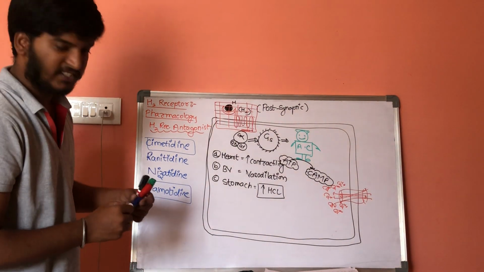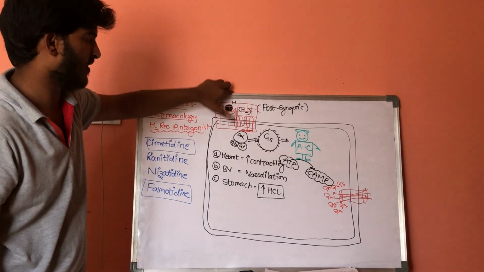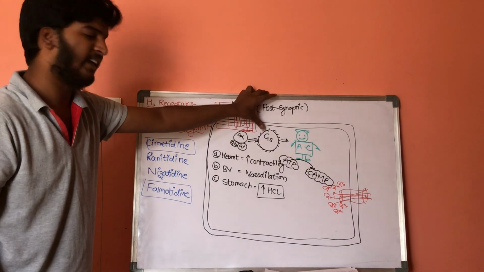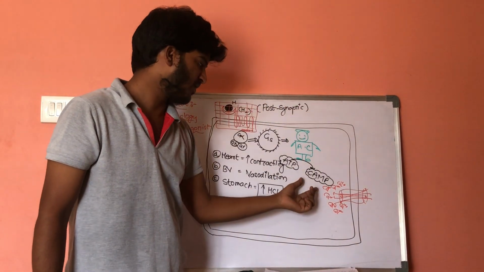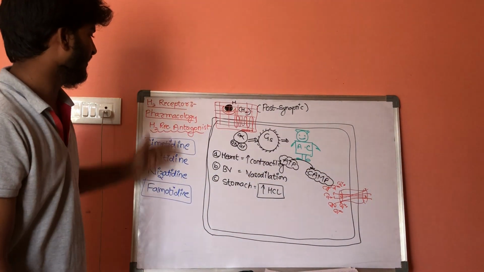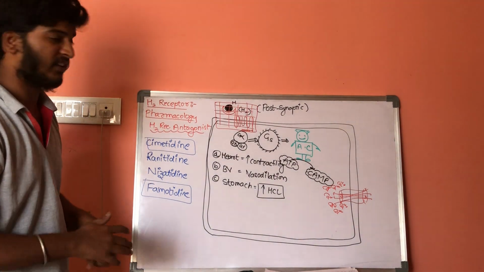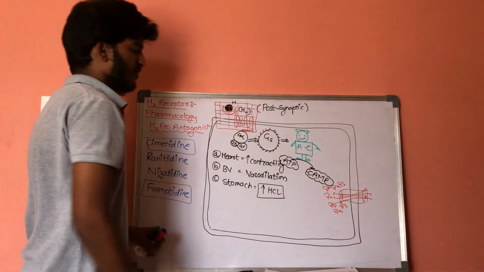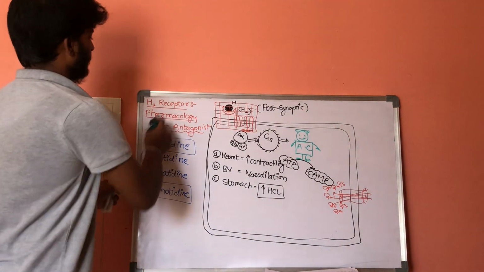Whenever these drugs are given which inhibit the H2 type of receptors, they do not activate the G stimulatory protein, they do not activate adenylyl cyclase, there will be no formation of cyclic AMP, and there will be no influx of calcium ions. This is the action of H2 type of receptors and the pharmacology involved in blocking them. Now let us discuss the next part.